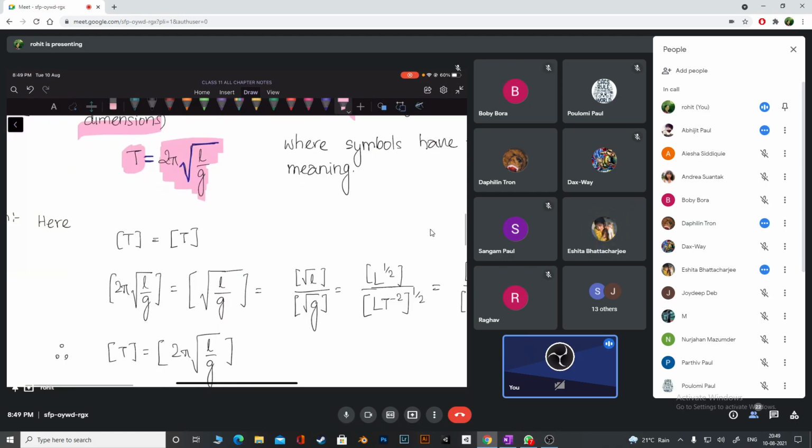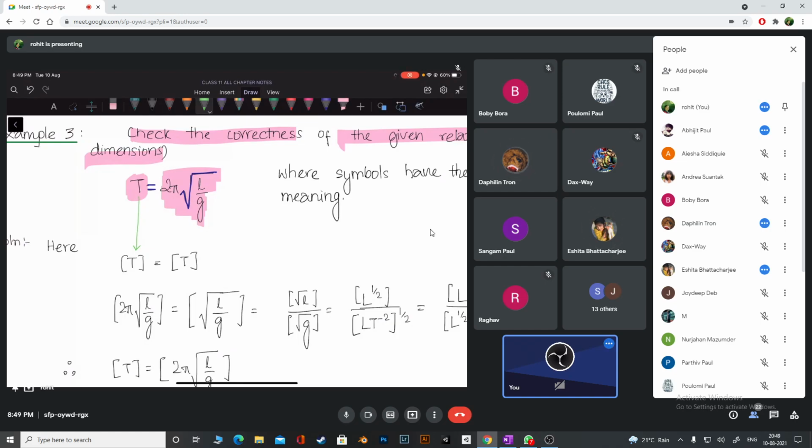Tell me, what is the dimension of time period? Time period is a measurement of time, right? How much time it takes. So the dimension of time period is what? Time, T. Now we have to find out the dimension of the right hand side.